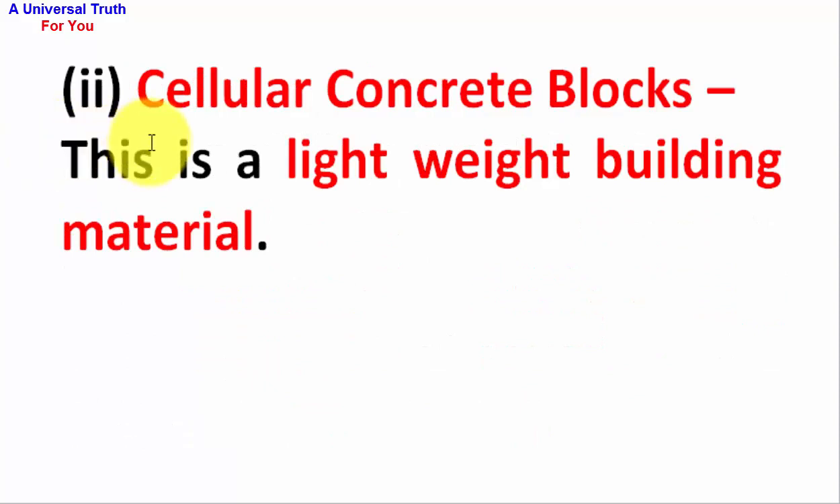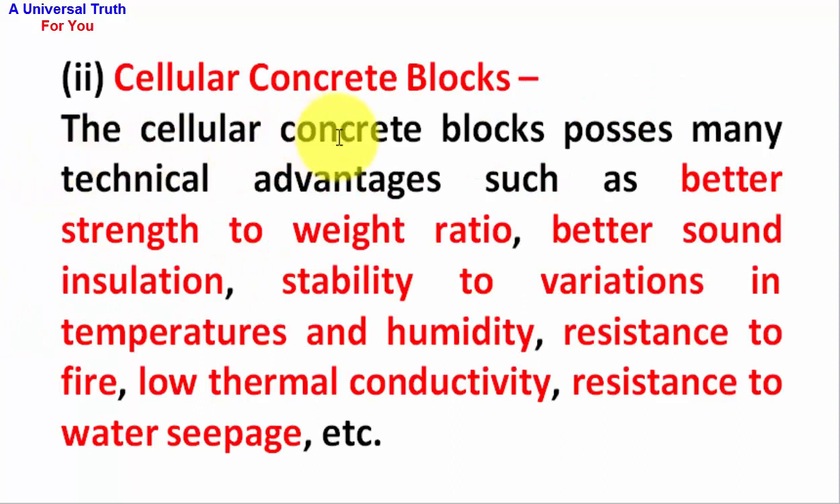Second point, cellular concrete blocks. This is a lightweight building material. The cellular concrete blocks possess many technical advantages such as better strength to weight ratio, better sound insulation, stability to variations in temperatures and humidity, resistance to fire, low thermal conductivity, resistance to water seepage, etc.